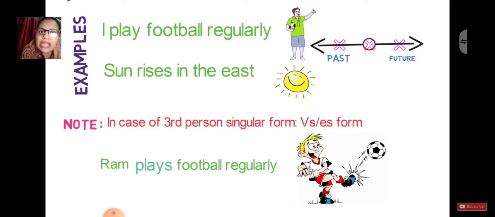When you talk about facts, sun rises in the east. The sun already rose also, the sun rises also, the sun will rise also. So it means these are facts which are not going to change. And if you want to see it in third person, so Ram, and now along with Ram, play doesn't come, plays comes, because Ram is singular, the verb needs to be singular. And how does the verb become singular? By adding S or ES. Very good. So I hope you have remembered that lecture also.